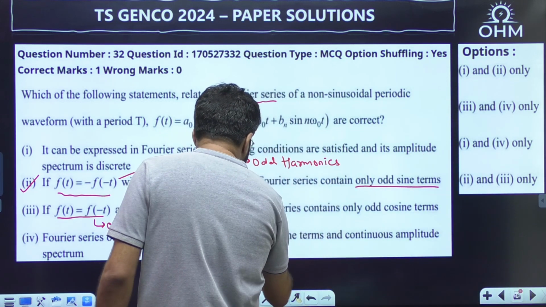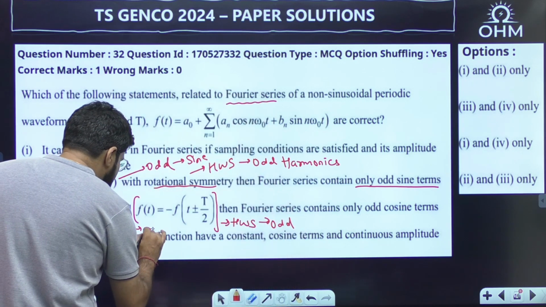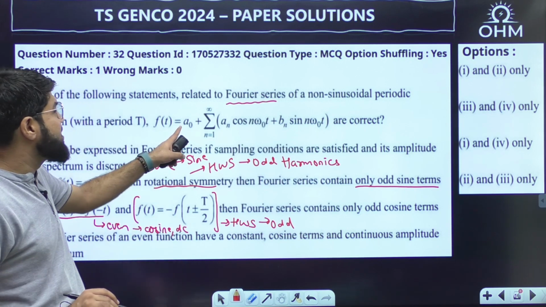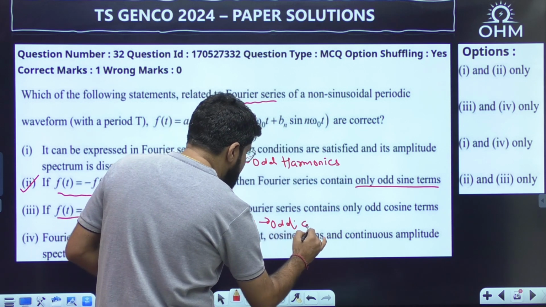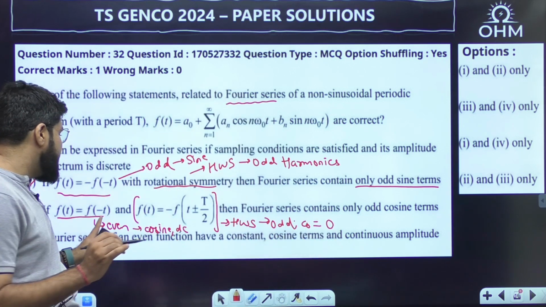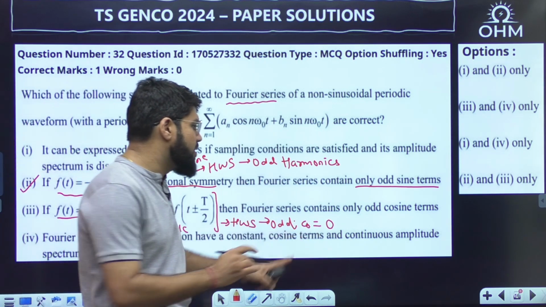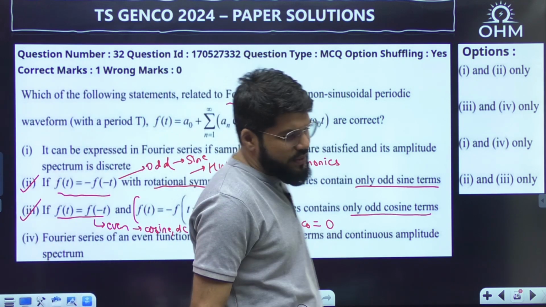Half wave symmetry says that only odd terms will come, and even symmetry says that cosine and DC will come. But DC, A naught, is an even term. So in half wave symmetry, only odd harmonics come and C naught will also be 0. If I only say even symmetry, cosine and DC will come. But even in half wave symmetry, the DC will not come. So only odd cosine terms will come, correct.